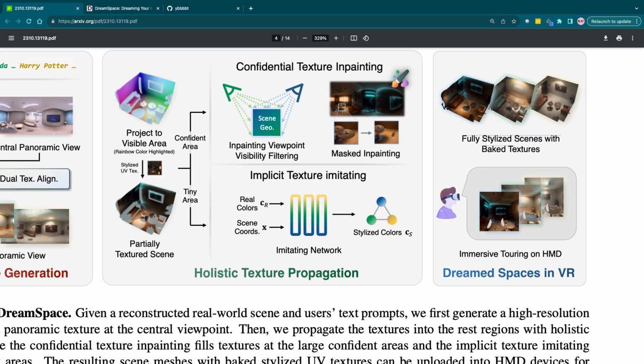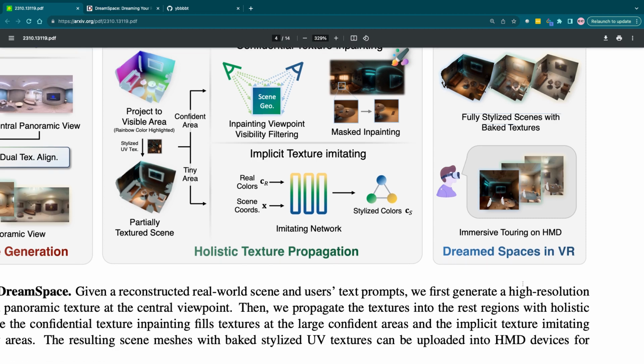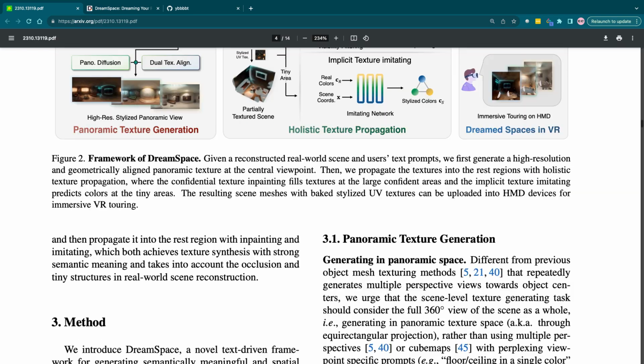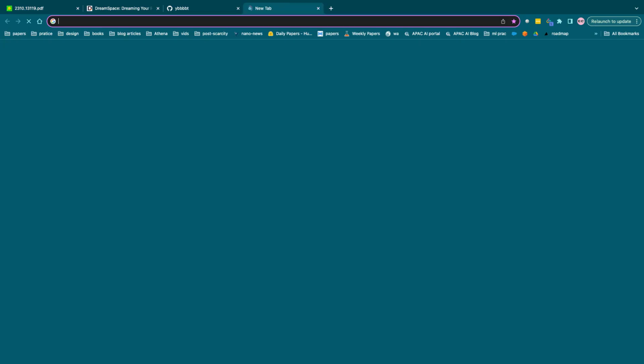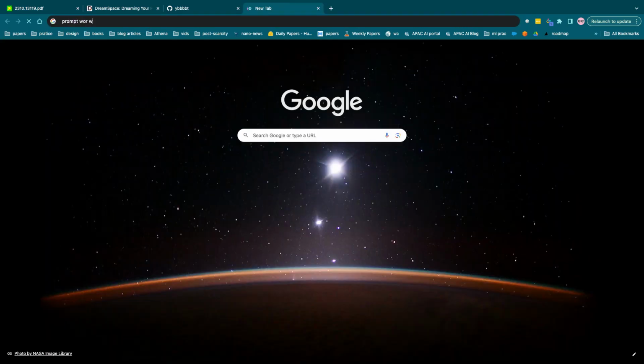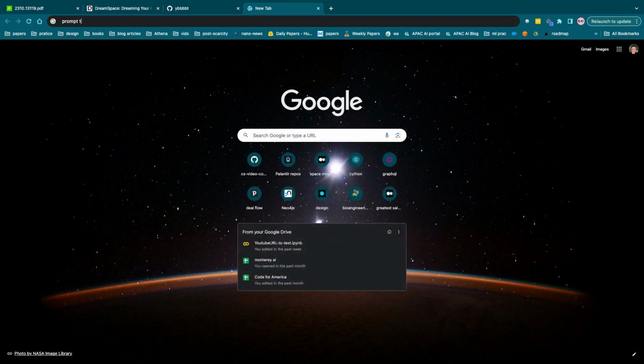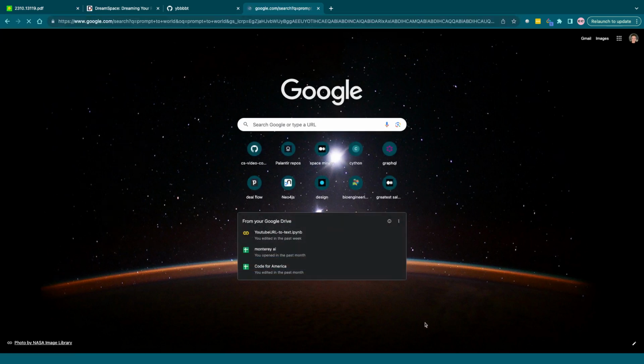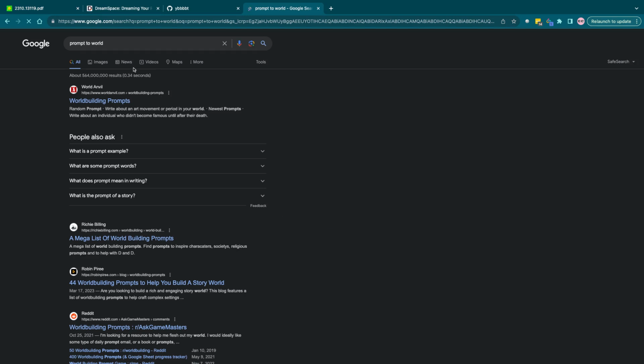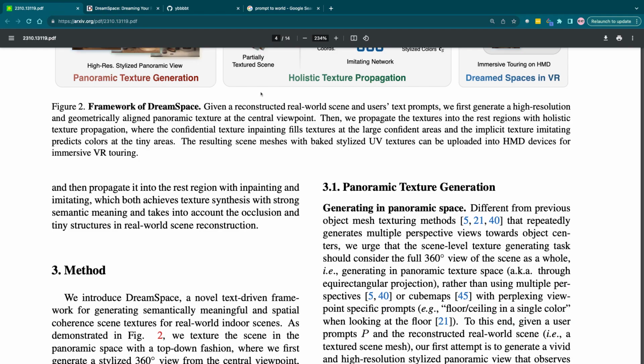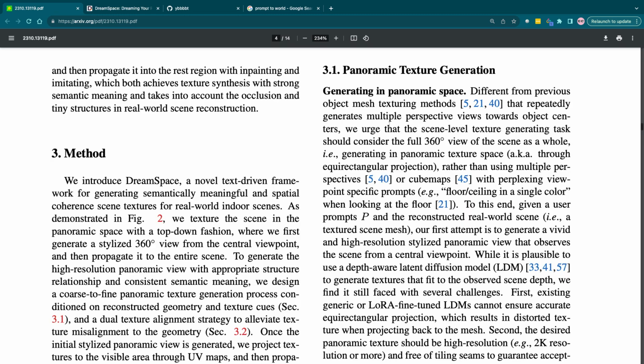Have you seen Prompt to World? There's Prompt to World now. Not open source, huh? So useless, but maybe it is. Hold on, let me pull it up real quick.